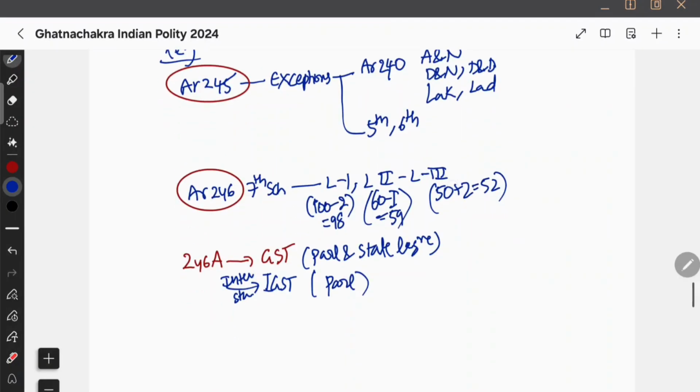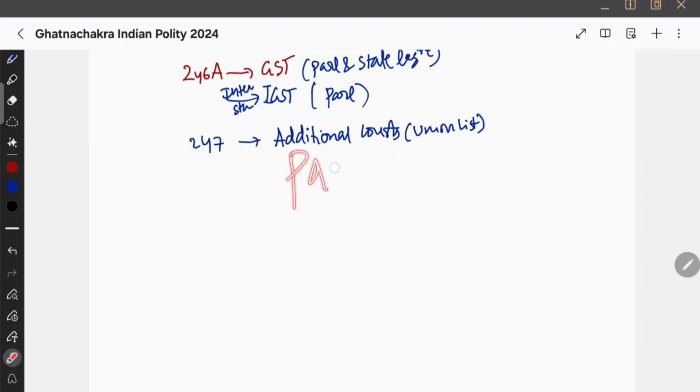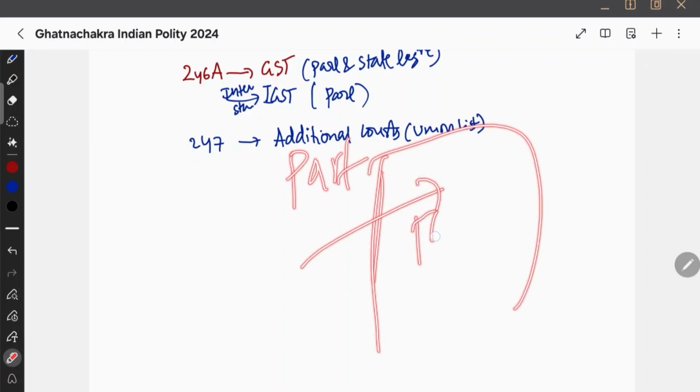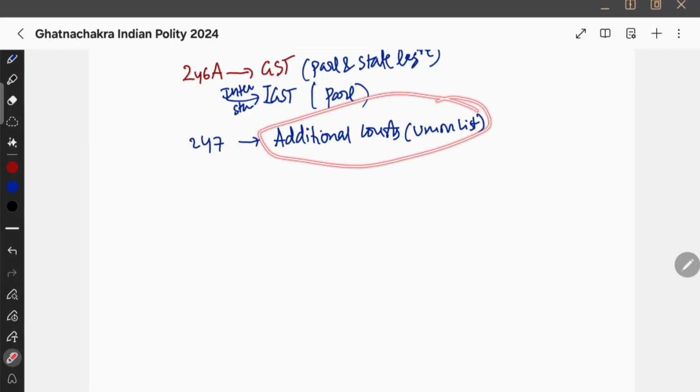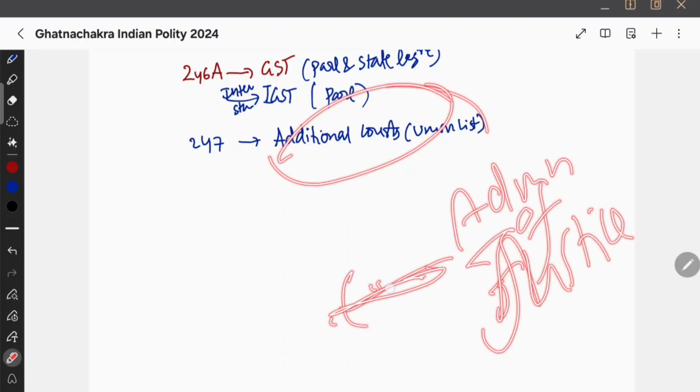And then in the legislative relations, we have also seen that there is a court. What court is it? Additional courts. So if the center wants, it can establish additional courts under law. That was in 247. Additional courts are in the union list. This basically implies that if Parliament wants, it can create special courts, like a special tax tribunal. Additional courts fall under the union list, but the administration of justice, day-to-day expenditure or whatever, that administration will fall under which list?